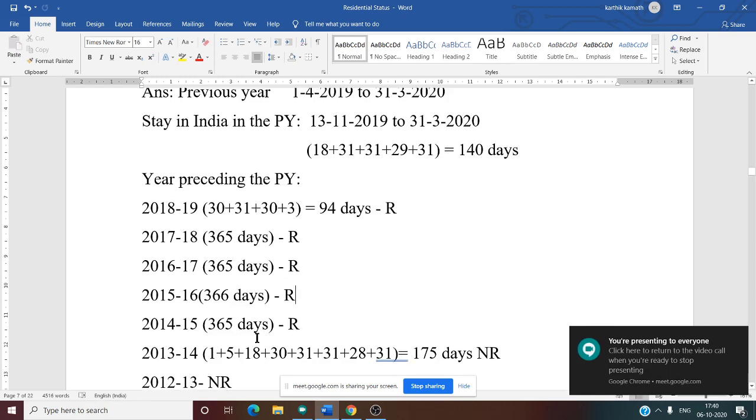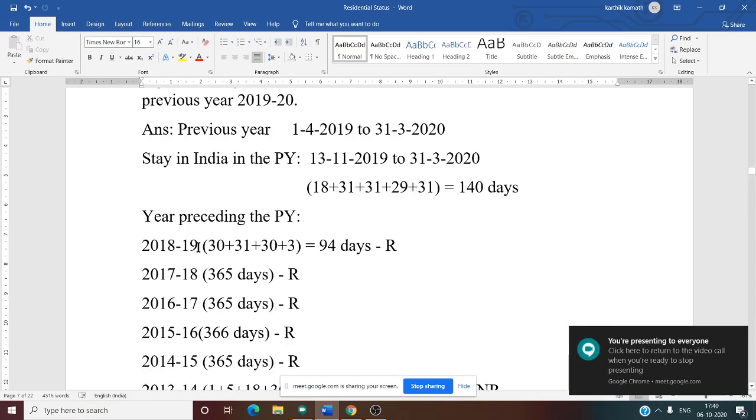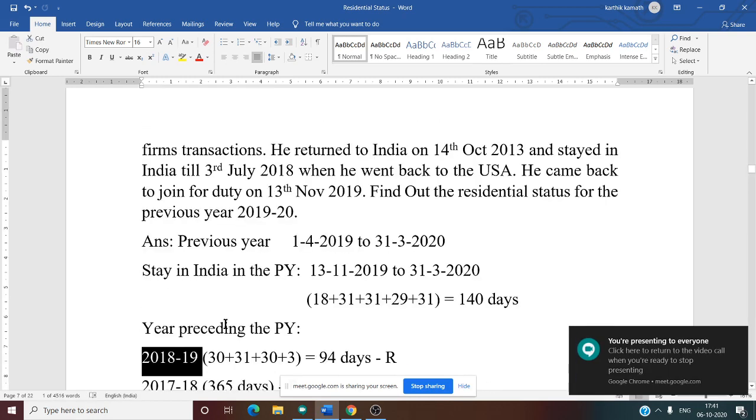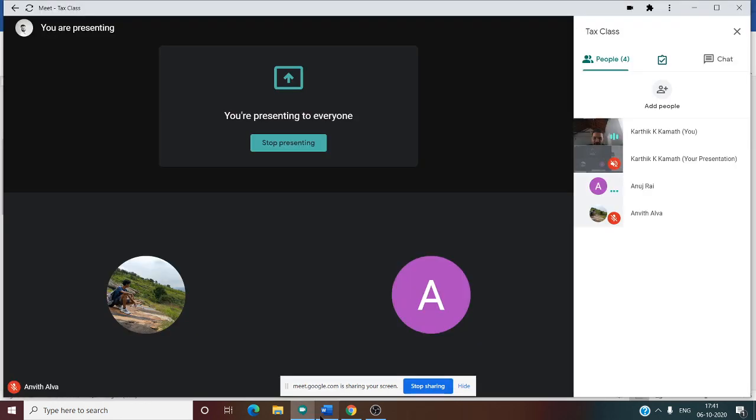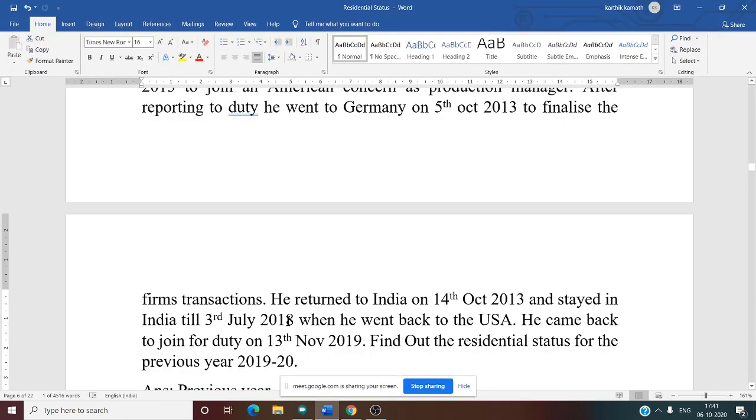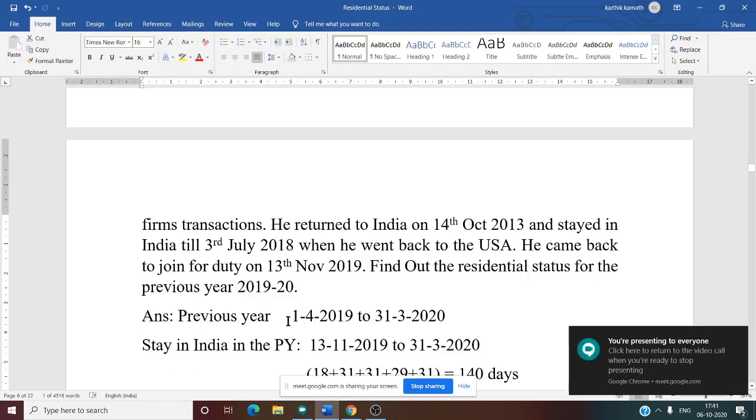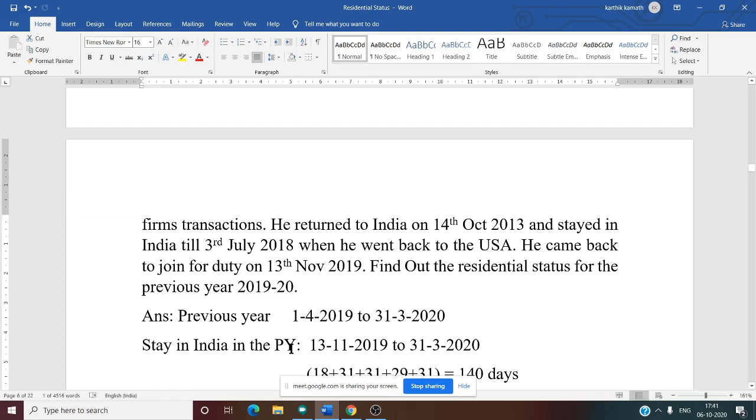So now the first year preceding the previous year is 2018-19. Whether this is clear, 18-19 is our first year preceding the previous year. So now, when does 18-19 start? April. Yes, 1/4/2018 to 31/3/2019.